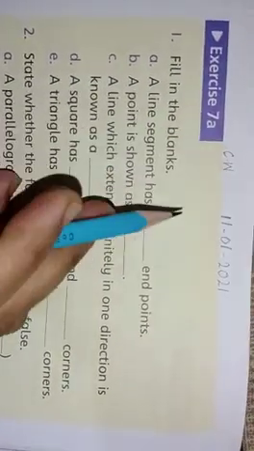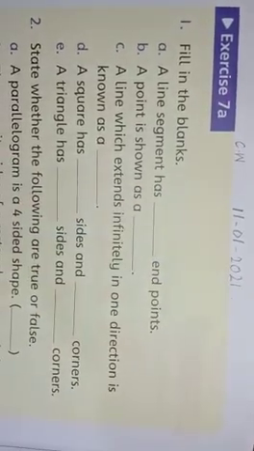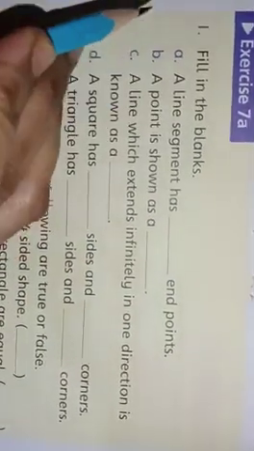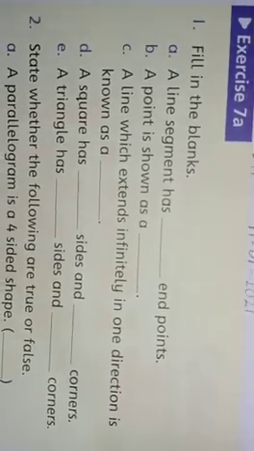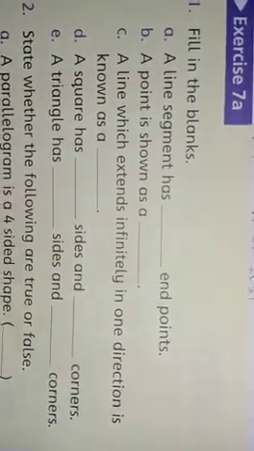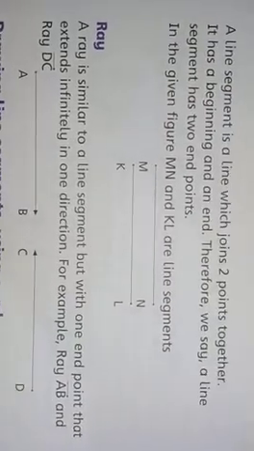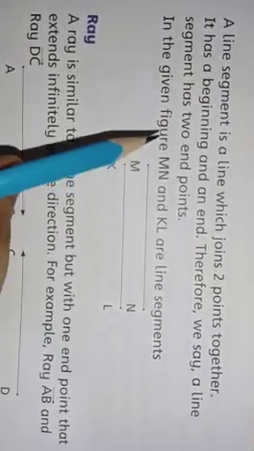Write classwork and short date, that is 11th January 2021. It's exercise 7a. Question number 1 is fill in the blanks. A line segment has dash endpoints. As I have told you before, a line segment has two endpoints.